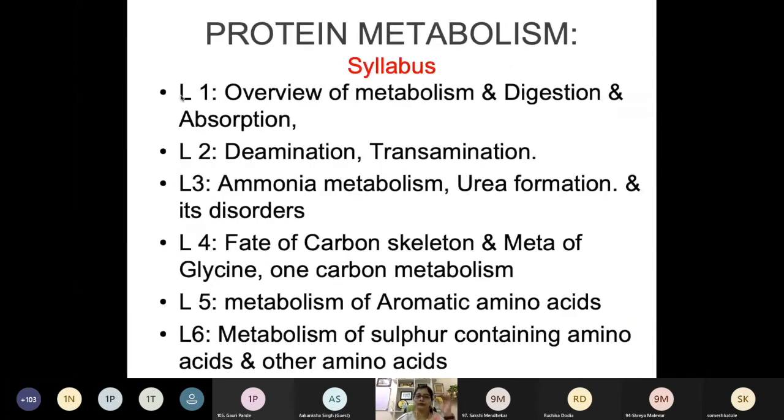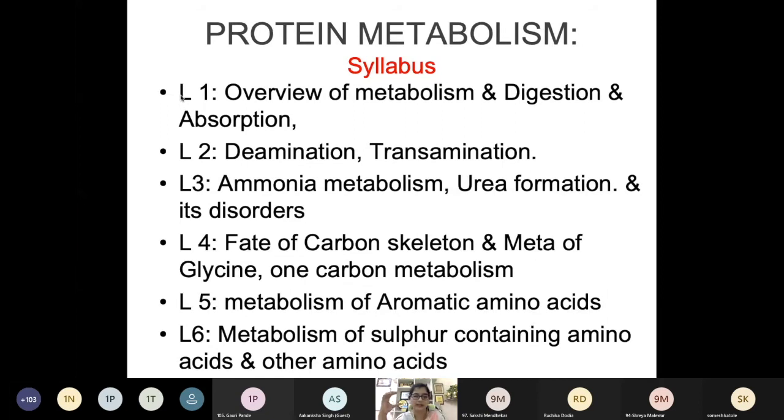So we will have a series of 3 lectures. In the first lecture, like today's lecture, we will see the overview of protein metabolism, and in that we will also complete digestion and absorption of protein. The next lecture would be on vital processes during the catabolism of protein, that is amino acid: deamination and transamination, and a few parts of ammonia metabolism we can cover. Lecture 3 would be on ammonia metabolism, urea formation and its disorders.